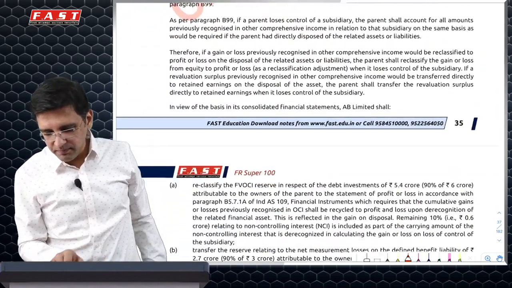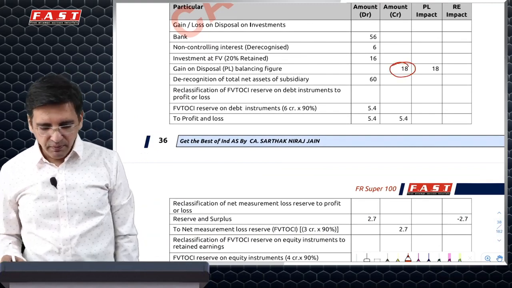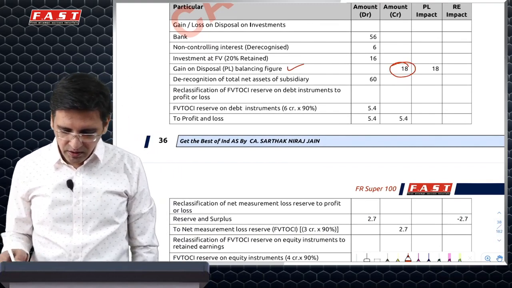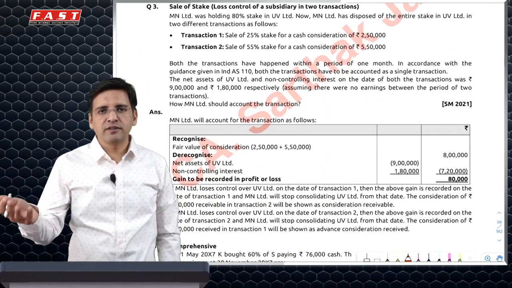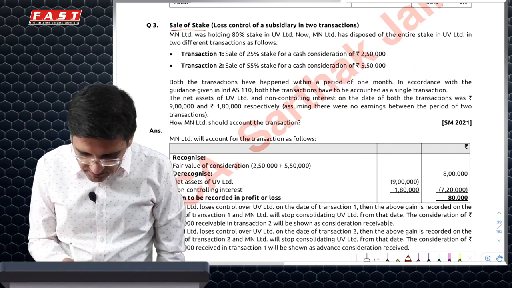Now they have done a combined journal entry for this after all the explanation. So this 18 is your profit from disposal and all the others are reclassification, which I just explained. You can go through it. Next is again sale of stake.